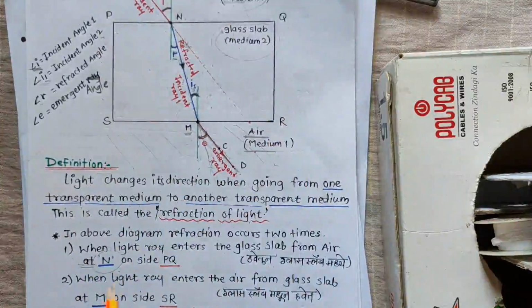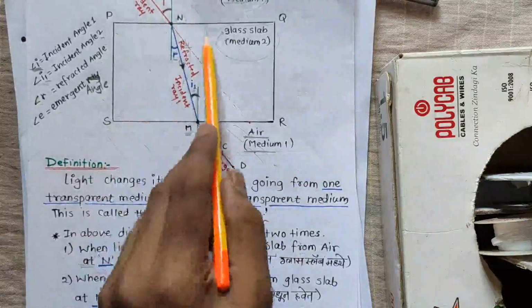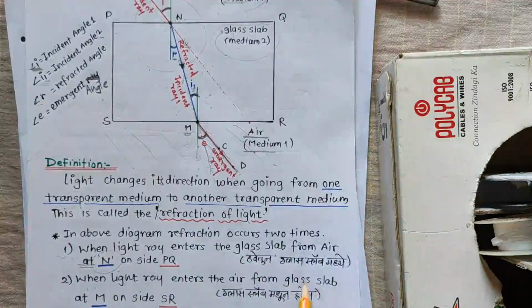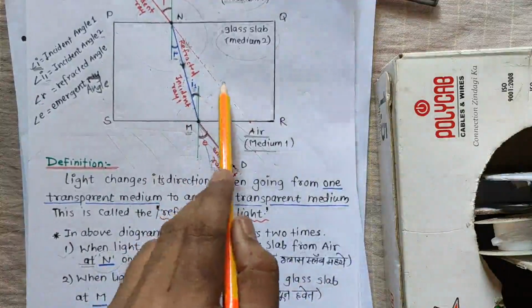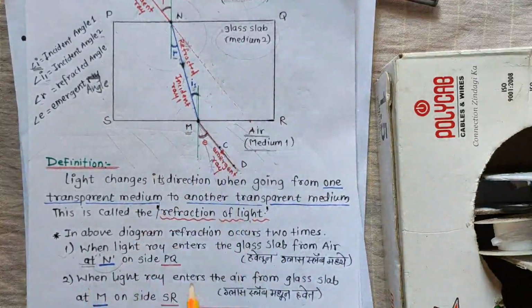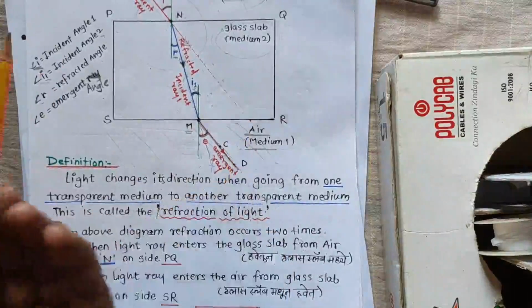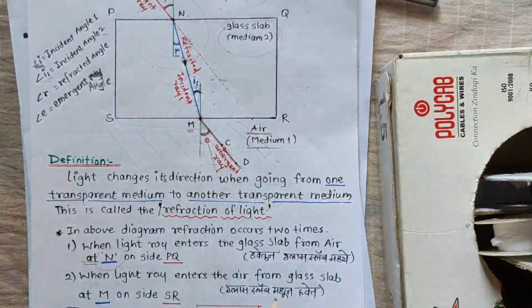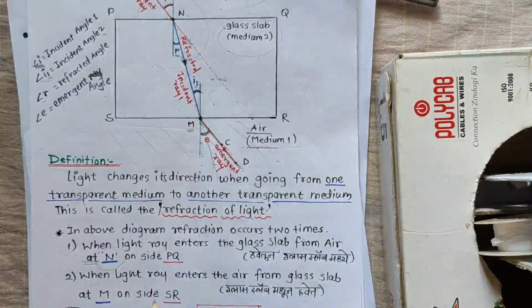Okay, hope you understand. And the second one is what? Refraction occurs 2 times, right? This is the first time over here. Okay, what is the second time? When light ray enters the air from glass slab, okay, to the air. When light ray enters the air, but from where? From the glass slab. Meaning from the glass slab it is coming into the air. Okay, at which point? At M point. Okay, on the side SR.